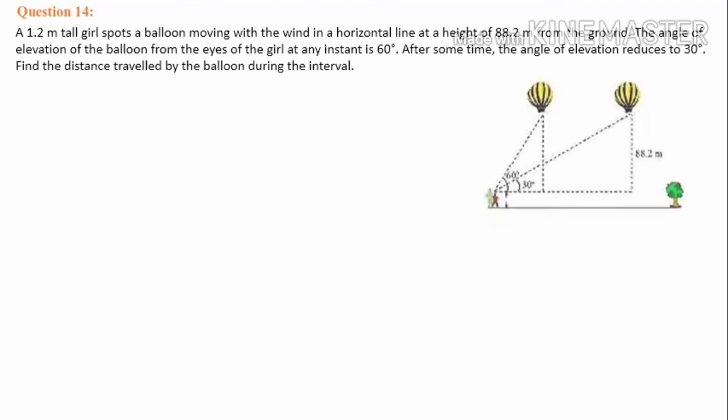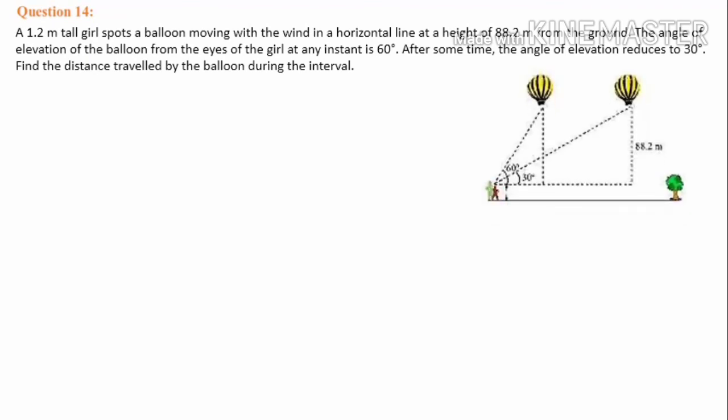Here there is a diagram given to us. There is a girl standing here and she is observing at first the balloon at an angle of 60 degree, and after some time the position of the balloon changes from here to here, and at that time the angle of elevation reduces from 60 to 30 degree. The height of the balloon from the ground is given to us, 88.2 meters. We are asked to find the distance between the balloons.